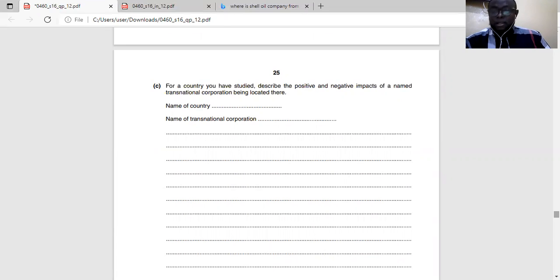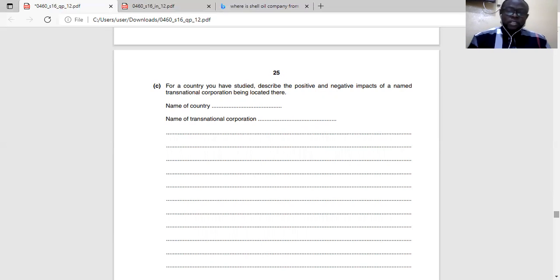Talk about McDonald's, KFC, Walmart, Nike, Tecno, and in the phone industry, Apple, Microsoft. They have a headquarters somewhere and many other branches in other countries of the world.